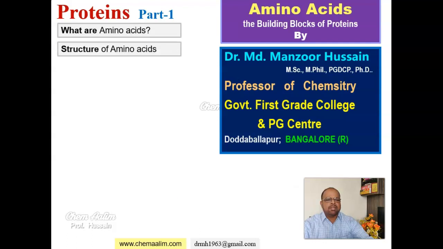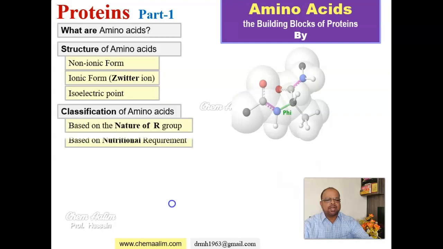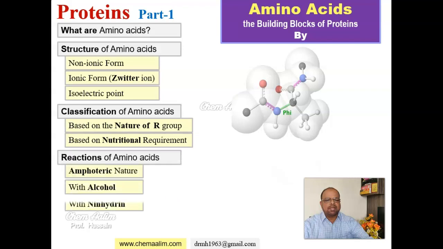What are amino acids? Structure of amino acids, non-ionic form, ionic form, that is zwitterion, and related topic isoelectric point, classification of amino acids based on nature of R group, based on nutritional requirement, reactions of amino acids, its amphoteric nature with alcohol, ninhydrin, nitrous acid, and decarboxylation.